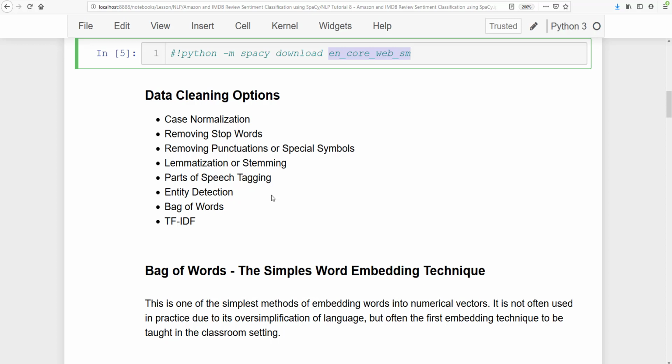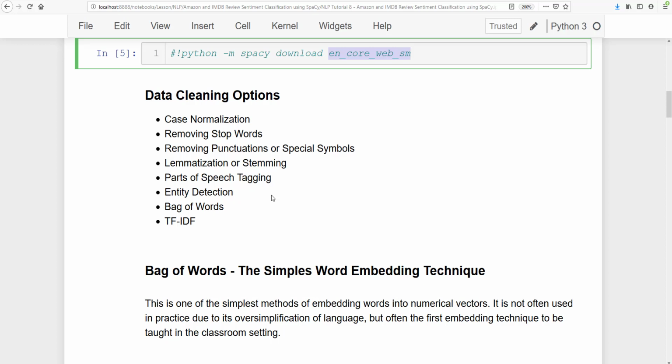All right, then we have part of speech tagging. With part of speech tagging, we can understand the part of speech of each word. With entity detection and syntactic dependency analysis, we can find out how the words are correlated to each other.